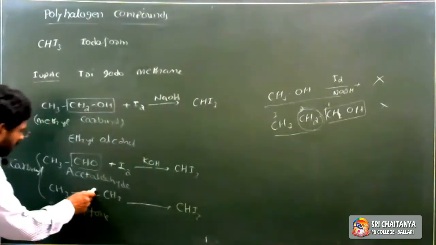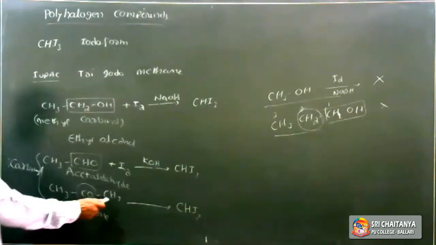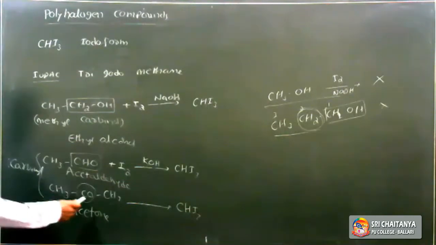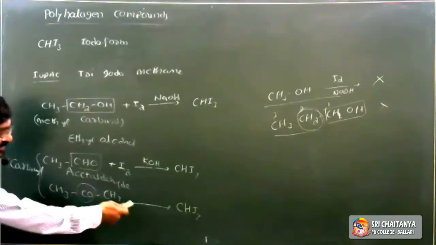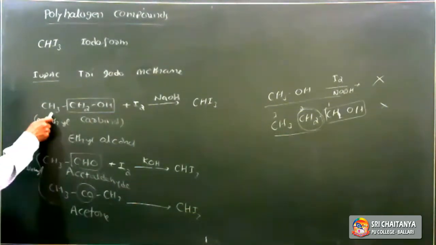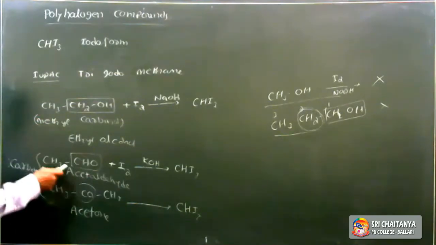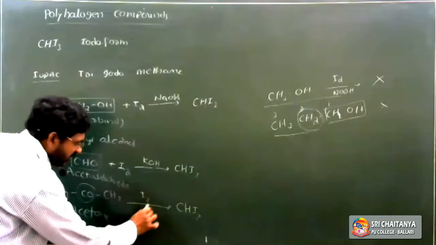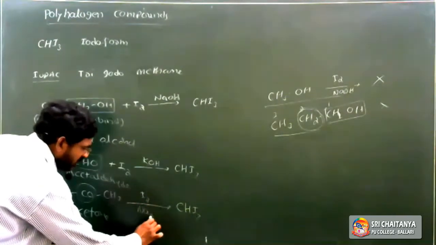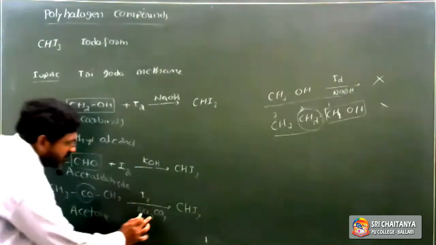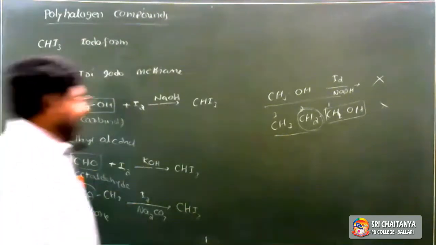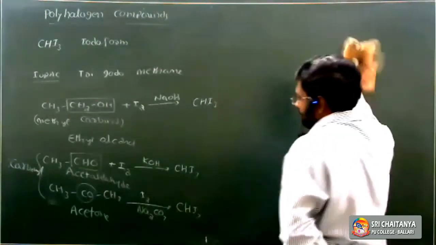The condition is that the functional group is attached with the CH3 group; then it gives iodoform. So ethyl alcohol, acetaldehyde or acetone treated with iodine in the presence of alkali, either NaOH or KOH or even sodium carbonate, gives iodoform. Iodoform is a yellow colored crystalline substance.